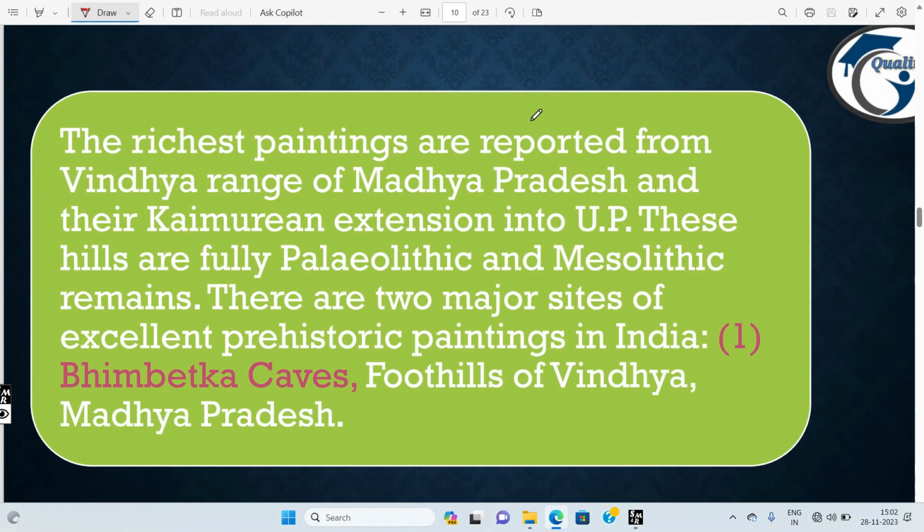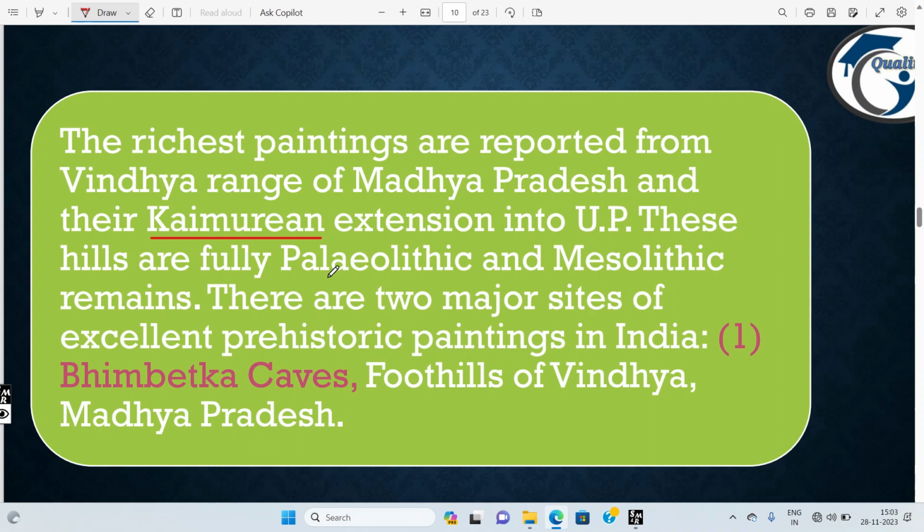As I said, the people started painting. So how can we know? They painted. How do we know that? We need some evidence. Let's see that evidence. The richest paintings are reported from the Vindhya range of present-day Madhya Pradesh, and their Kaimurian extension. This is important. You have to know the Kaimurian extension into Uttar Pradesh. So they extend from Madhya Pradesh to the Kaimurian extension in Uttar Pradesh.